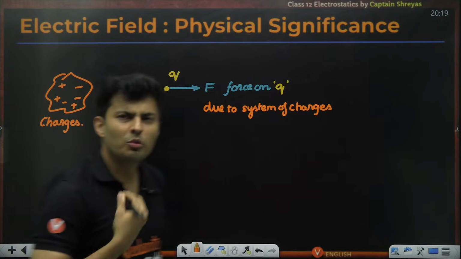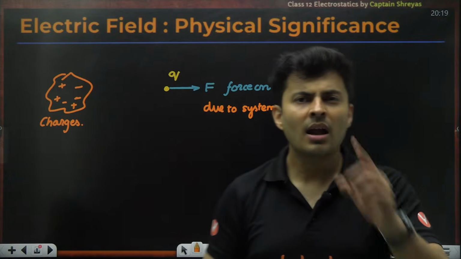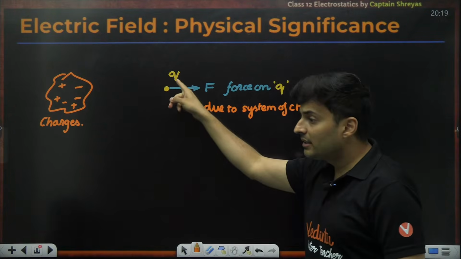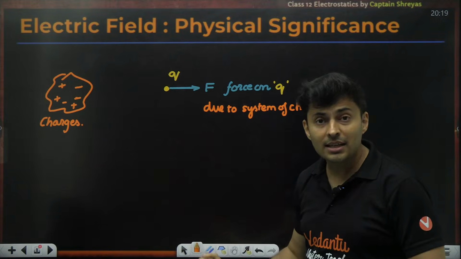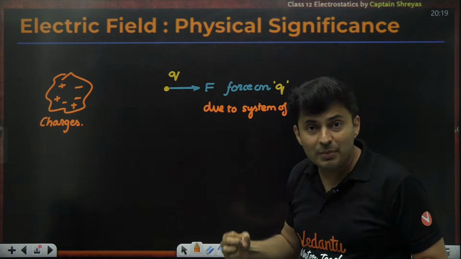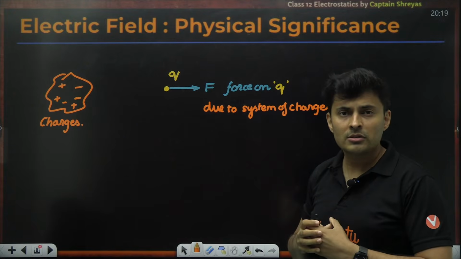But my question is more basic, more elementary. How did this small q even understand that I need to experience an electric force?